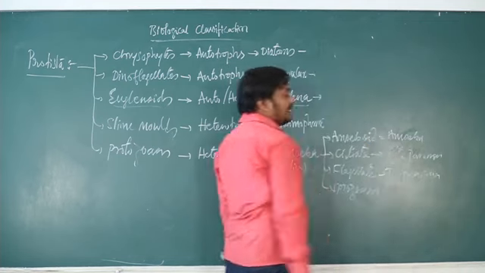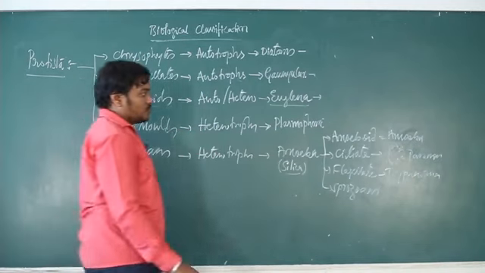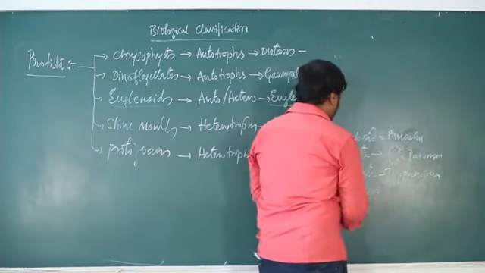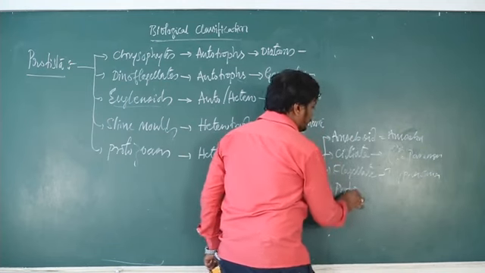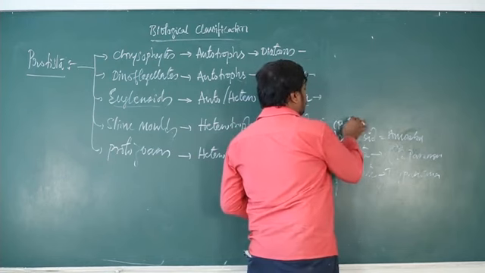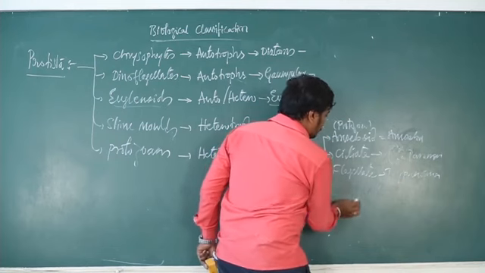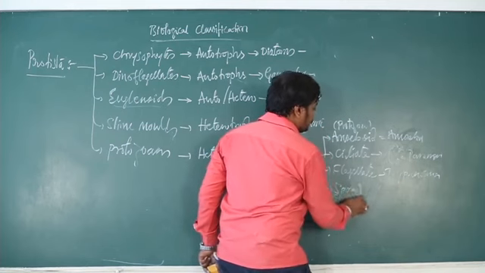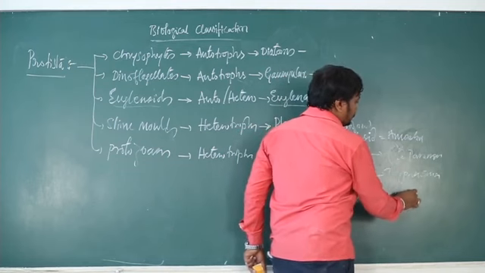Trypanosoma causes sleeping sickness disease and the vector is a tsetse fly. Then sporozoans. Malarial parasite, Plasmodium.